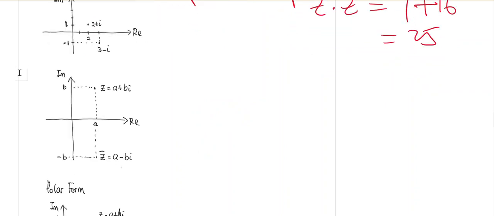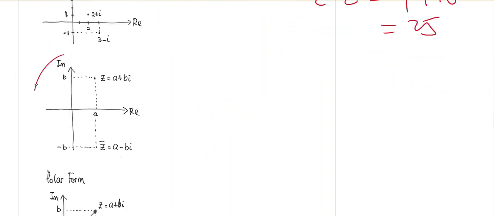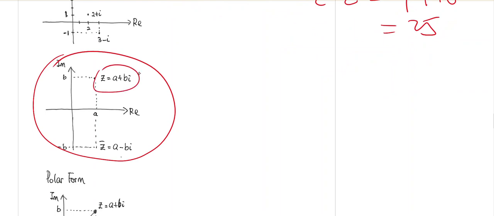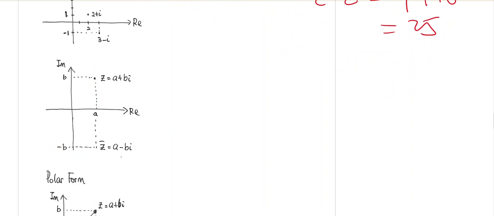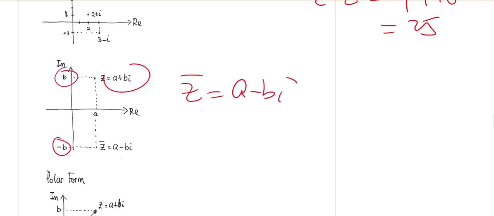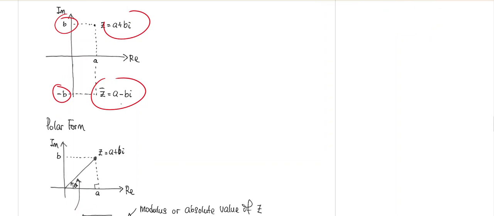All right, so this is a picture for the conjugate. If you have z, which is a plus ib, and you need to put it in the Argand diagram, the x coordinate, so to speak, is going to be a, and the y coordinate is going to be b. The conjugate of this number is a minus bi. So if this is a, b, your a, minus b will be here, and this is the conjugate. So this is the Argand diagram representation of all these numbers.